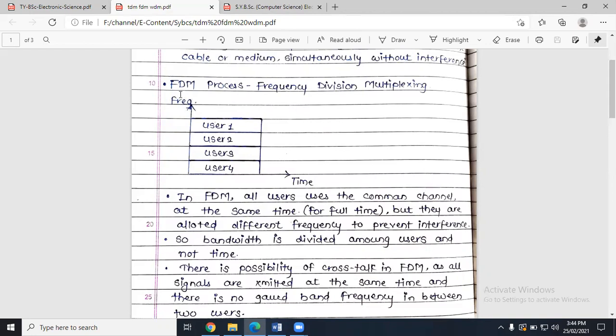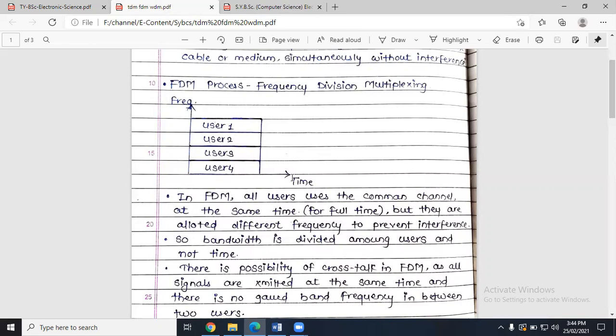In case of FDM, frequency is divided. As its name indicates, frequency division is there, right? So how that frequency gets divided, we'll see. Suppose there is a transmission going on with four different persons, user one, user two, user three, and user four, who are transmitting data using the FDM technique. Then what happens inside that FDM technique?